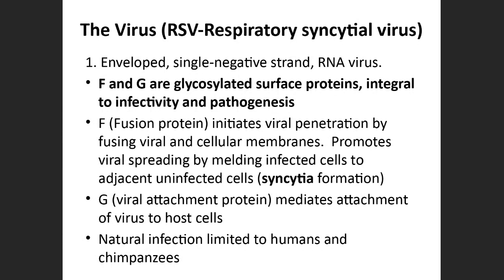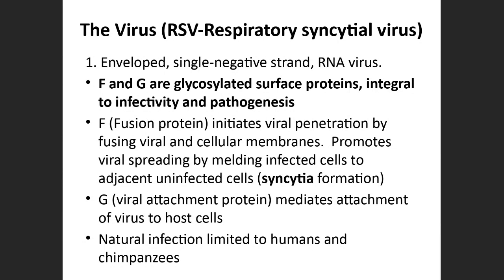Talking about the morphology of this virus, it is an enveloped, single-stranded, negative-sense RNA virus, right? And it has certain attachment proteins on its surface, like F and G proteins. F stands for fusion. These are basically fusion proteins present on the surface. They help the attachment of the virus to the host cell.